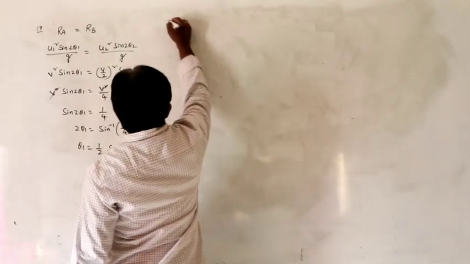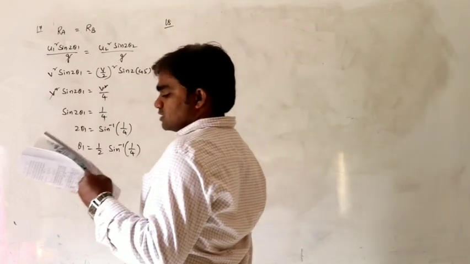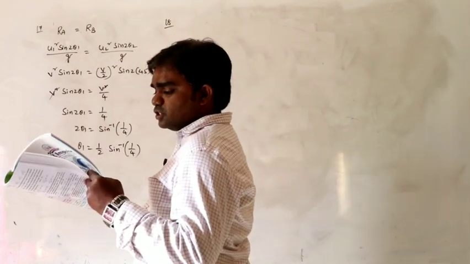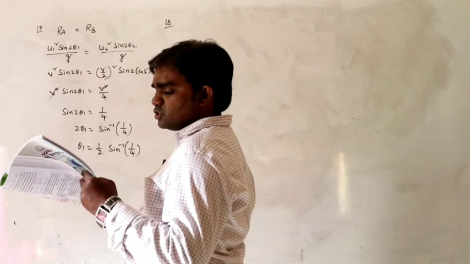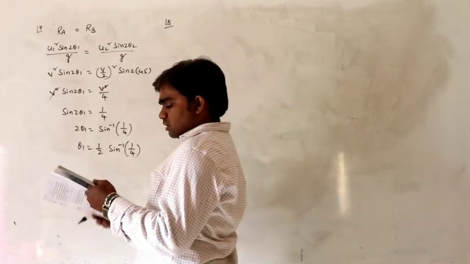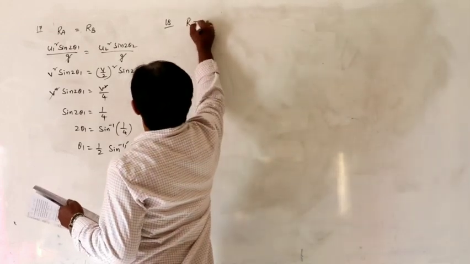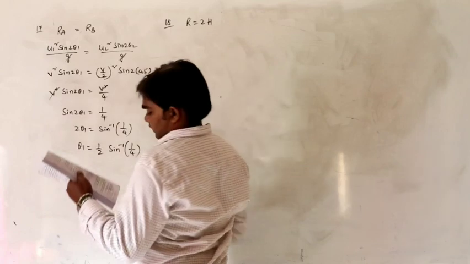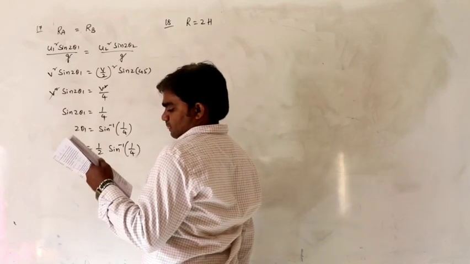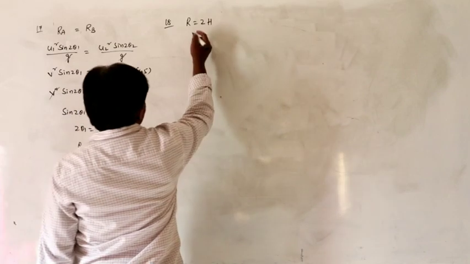Next, see the 18th problem. A particle is projected with velocity v such that its range on the horizontal plane is twice the greatest height attained by it. It is given that range is equal to twice the maximum height. We have to calculate the range.